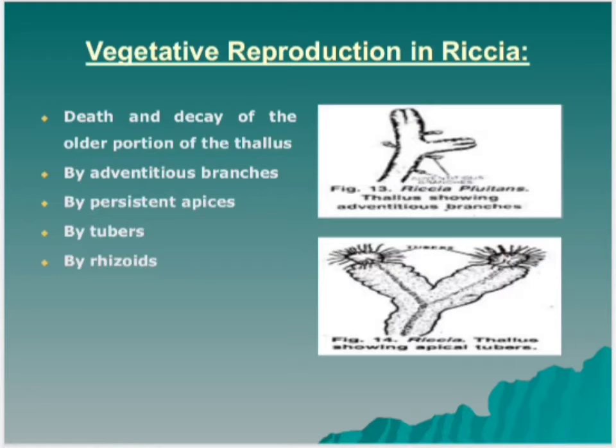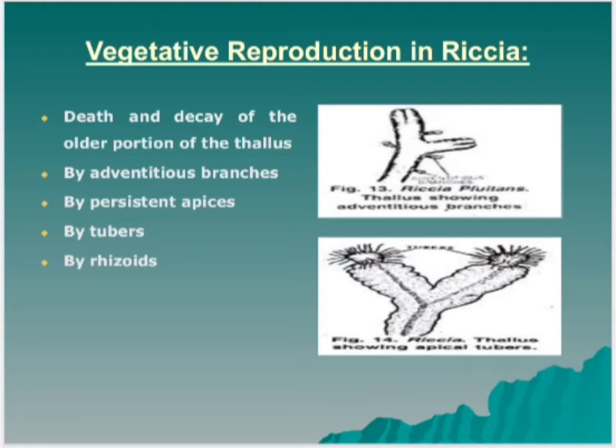When this process of disintegration or decay reaches up to the place of dichotomy, the lobes of the thallus get separated. Thus, detached lobes develop into independent plants by apical growth. It is the most common method of vegetative reproduction in Riccia. The adventitious branches develop from the ventral surface of the thallus in species like Riccia fluitans. On being detached, these branches develop into new thalli.